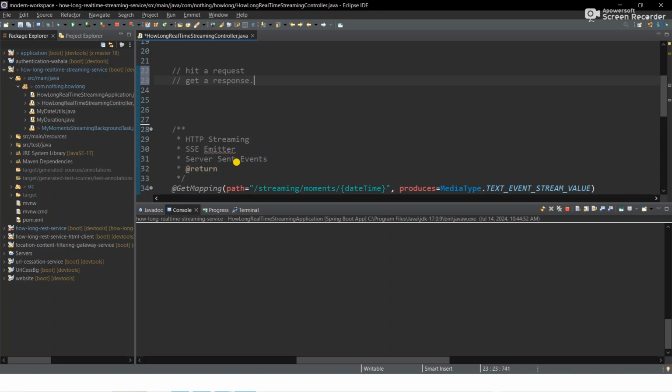So we kind of lock onto the server, then the communication is kept alive. When the server is ready, it sends its response, so you are streaming to the client from the server. The client doesn't just get its response by hitting a request. It actually gets locked onto the server, and then the client just listens and keeps getting its response.